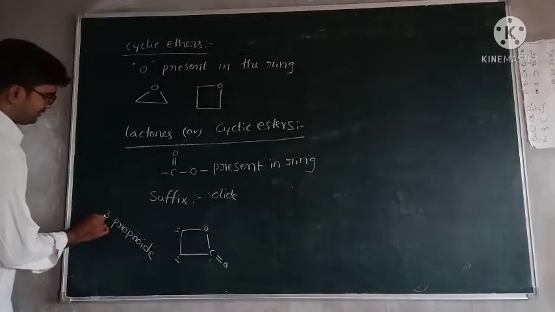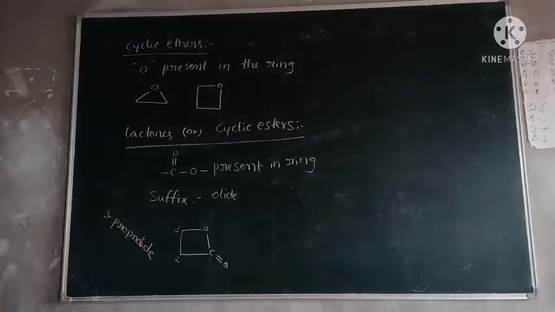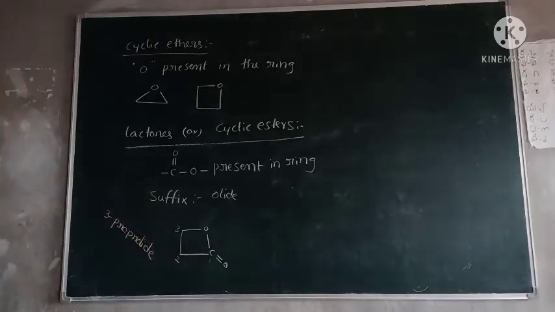But write 3 here: 3-propanolide. Why are we writing 3? Because between 1 and 3 this functional group is present. That's why it is 3-propanolide.